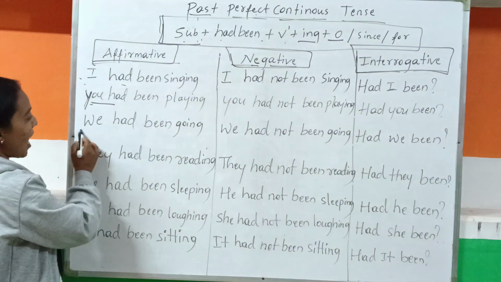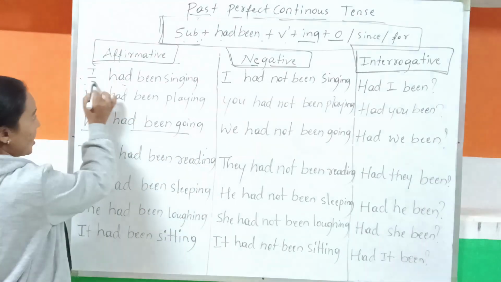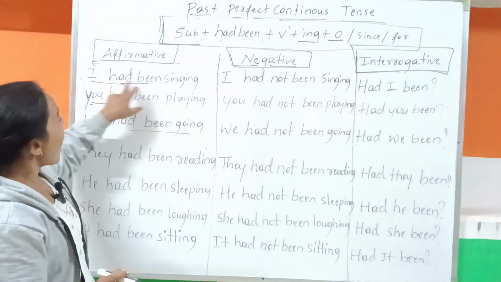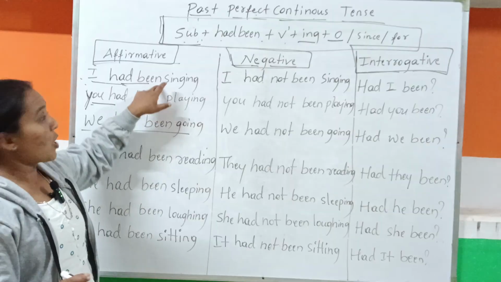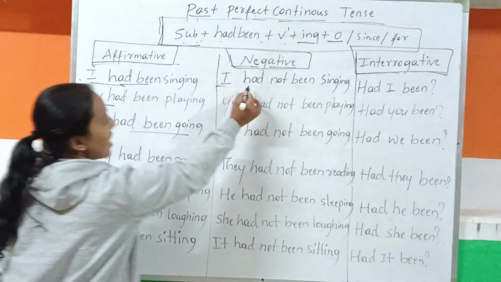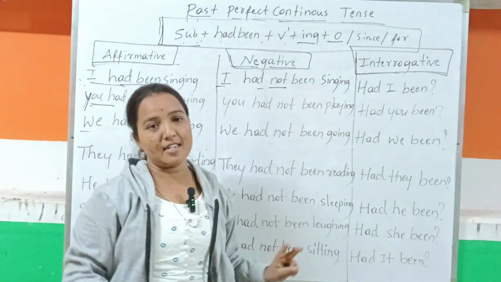So we had been going. Let us understand, right? Here I used only I had been. What is it in the negative? I had not. So: I had not been singing.